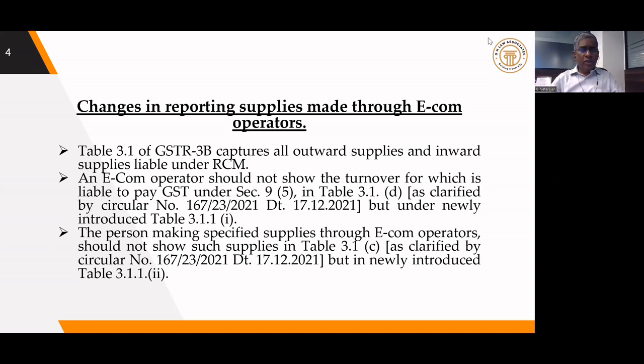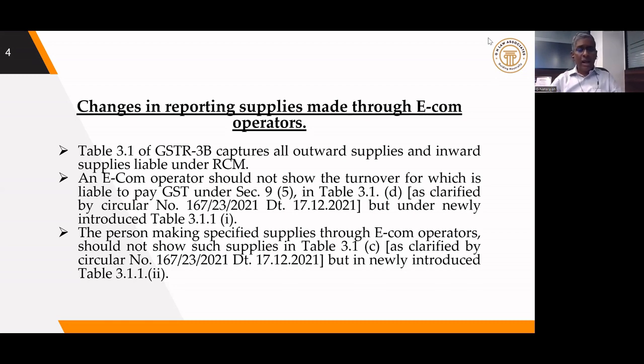Now, when this levy was expanded from 1st January 2022, section 9.5 was extended to various other services. At that time, there was a doubt where these clearances have to be shown in the GSTR-3B return. So at that time, one circular was issued on 17/12/2021. There it was clarified that the e-com operators will show it in table 3.1 itself, as a taxable outward supply.